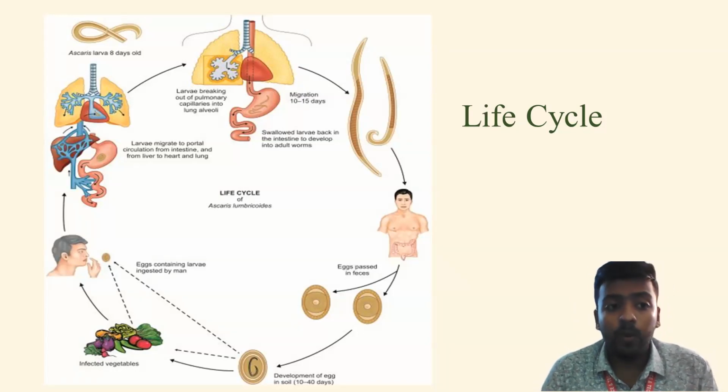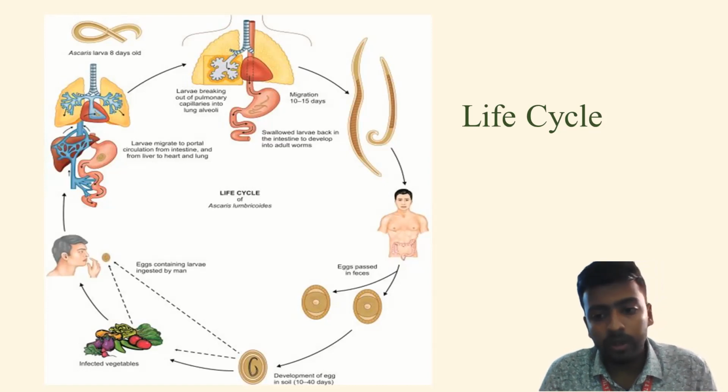After that, they acquire sexual maturity, and by the 12th week, the female starts laying eggs, and these eggs are again passed through the feces. Hence, the cycle continues.